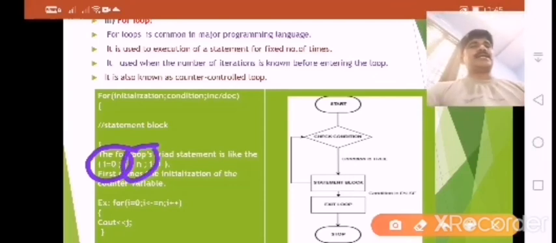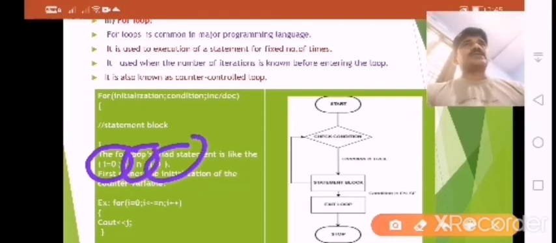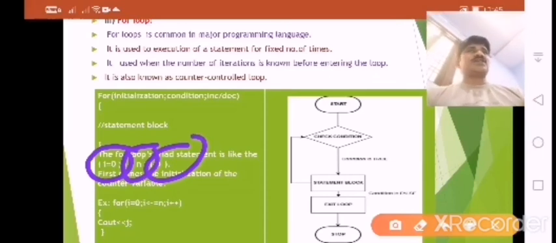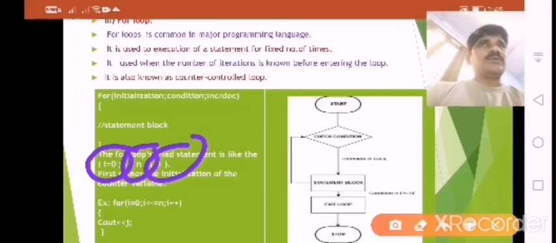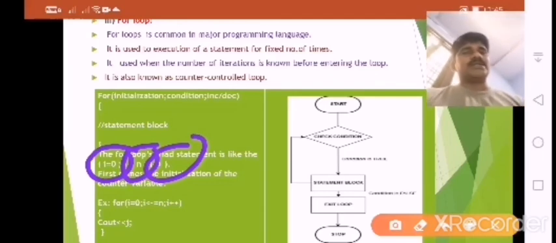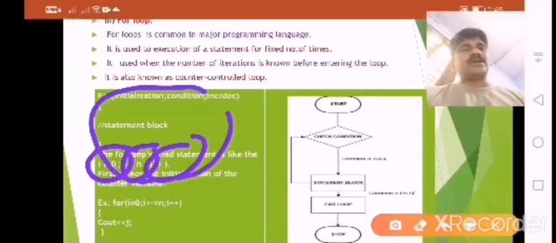This is the basic condition. After that, i will be incremented, sometimes increment or decrement, here i plus plus. The first step is initialization of the counter variable, so it is also called the counter variable. So this is the basic syntax of the for loop.